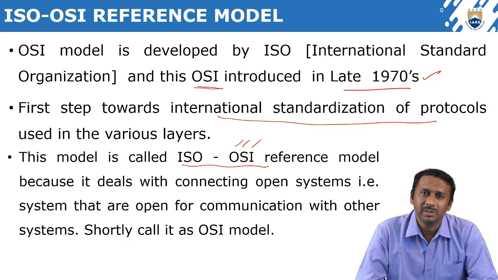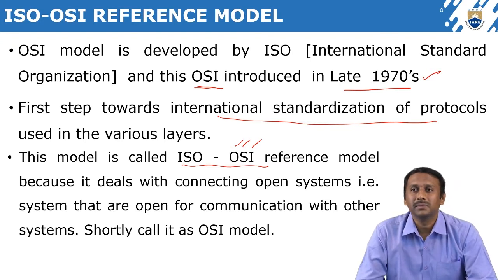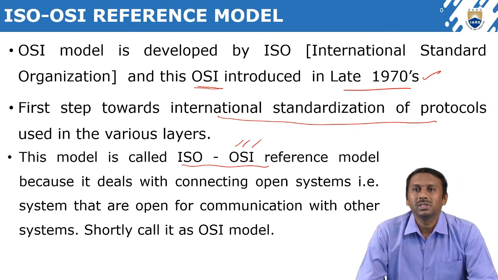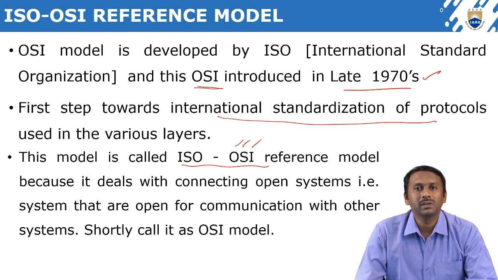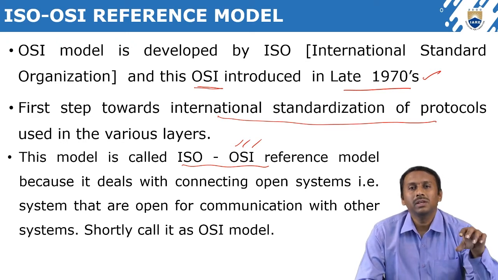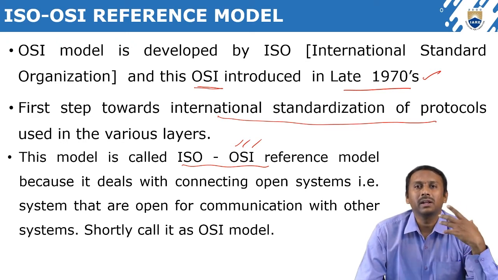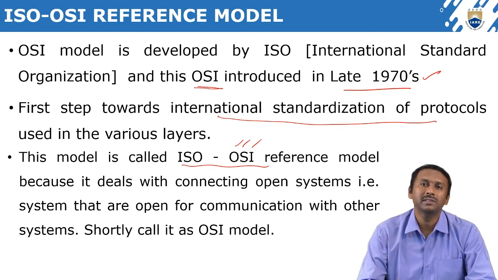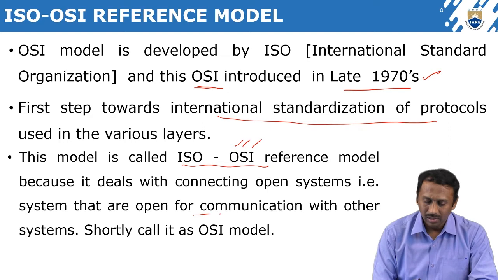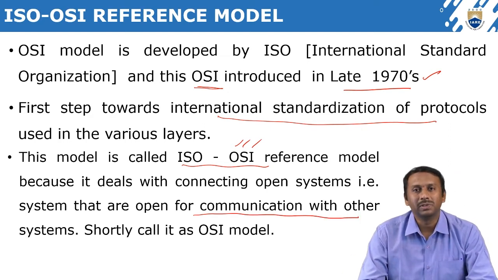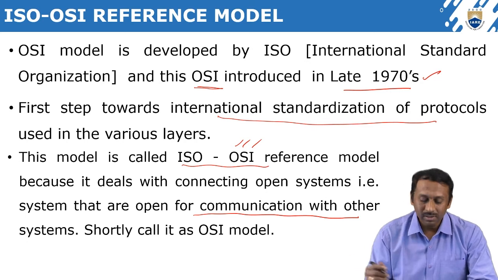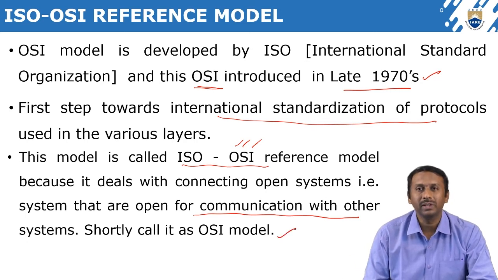What is open system interconnection exactly? It means a system that is open for communication with other systems. That particular system is ready to accept and communicate with any other system across the world, and shortly we call it the OSI model.